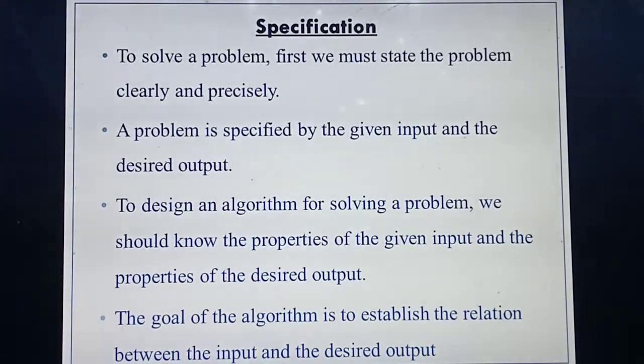So Max, what will you do? First you will write the problem, then you will put the heading solution. Then what's the next step you will do? You will write the given, isn't it? What are the given things? Given numbers you will write. In the same way here also, after defining the problem in a very short manner, you need to write the given input. For example, in maths you will write a equal to some value, b equal to some value. What are the given values in the problem, you will write. In the same way, in specification you need to define what the inputs of the particular problem are. Okay, next you need to define what's the expected output or the desired output.